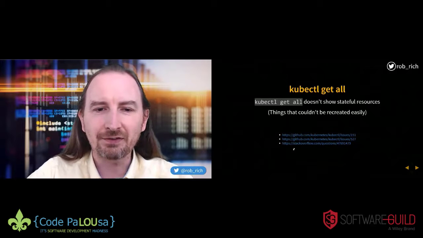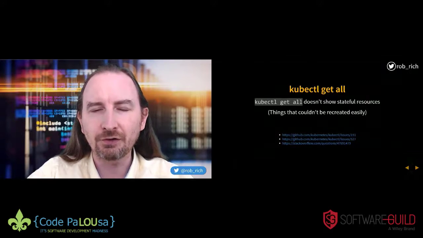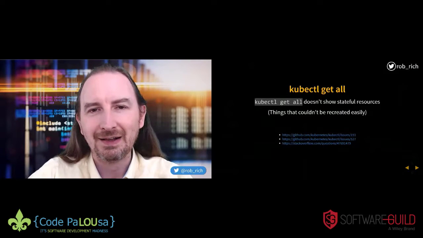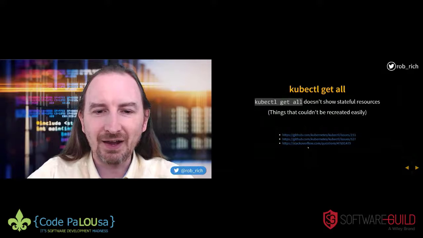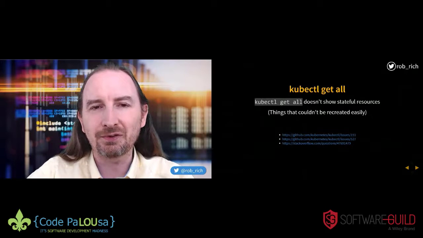As you grab these slides from roberts.org, you can click through each of these blue links to get to the issue that was filed saying, hey, kubectl get all doesn't return all. And the Stack Overflow question as well that says, hey, can you fix it? And the answer that they always come back with is, well, kubectl get all is kind of deprecated because it doesn't, but it was designed specifically not to return everything. So how do we return everything?